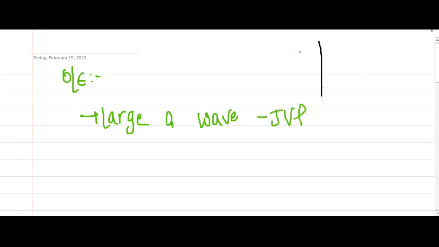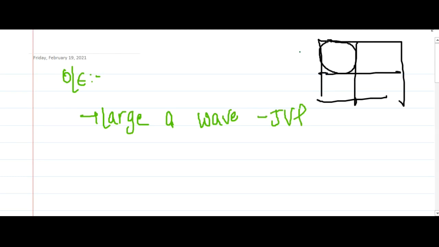Now on examination, you will see presence of a large A wave. This large A wave is due to, in JVP, if you remember, the A wave is due to the contraction of the right atrium. But here, due to this tricuspid stenosis, the right atrium has to contract with larger pressure to send the blood into the right ventricle, and as a result in JVP you will see a large A wave,